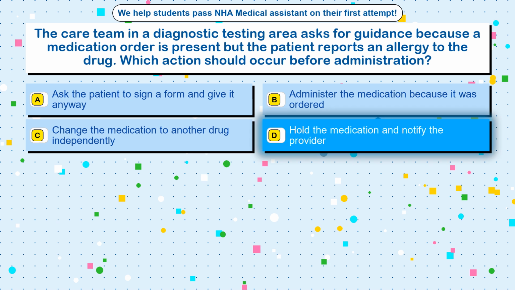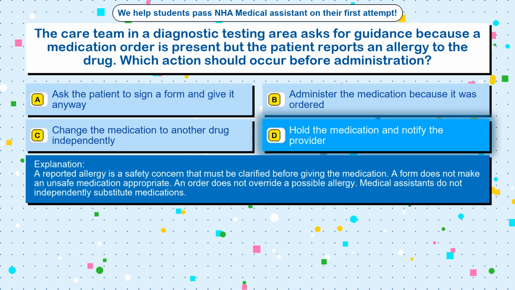The correct answer is option D. Hold the medication and notify the provider. A reported allergy is a safety concern that must be clarified before giving the medication. A form does not make an unsafe medication appropriate. An order does not override a possible allergy. Medical assistants do not independently substitute medications.